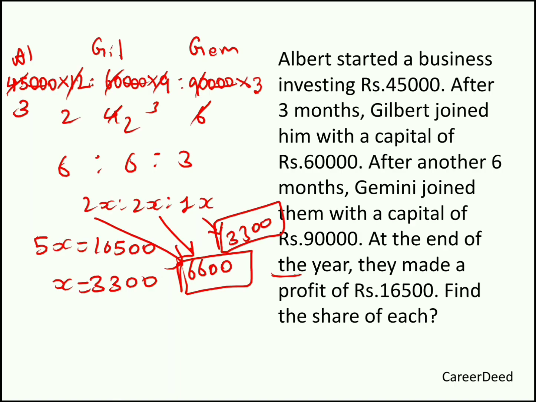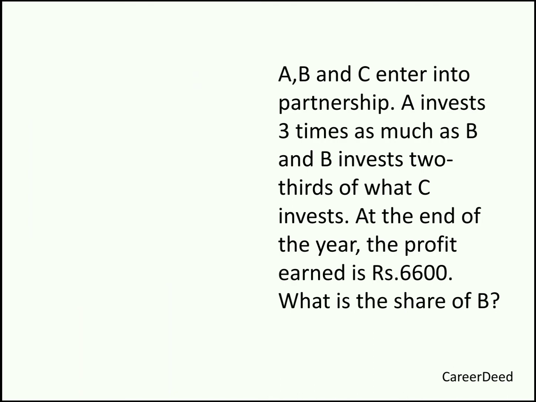Now moving to our 6th question. A, B and C enter into partnership. A invests 3 times as much as B and B invests 2/3 of what C invests. At the end of the year, the profit earned is rupees 6,600. What is the share of B?